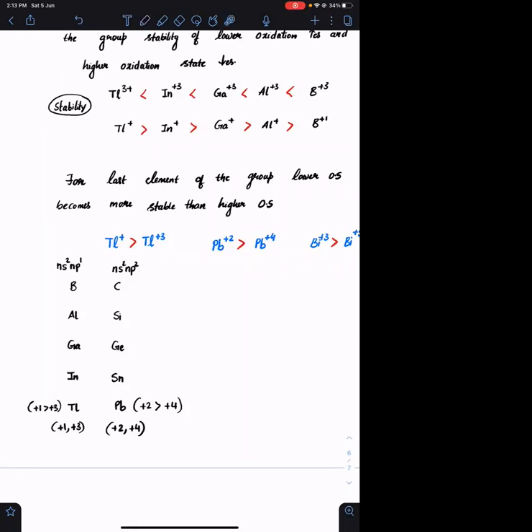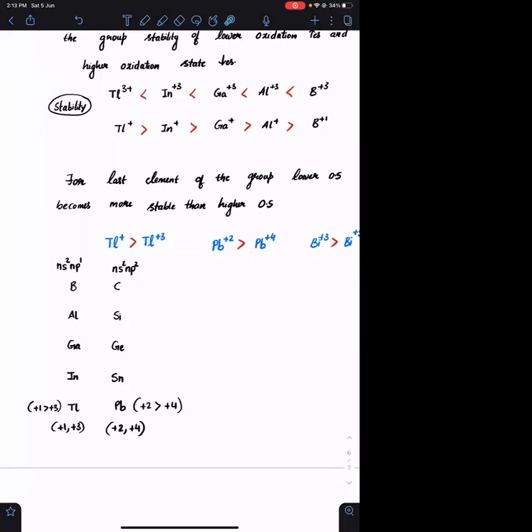The reason for this is before thallium and lead, you are filling the f subshell as well as the d subshell. F subshell और d subshell का shielding power is very, very less. Agreed? So what are Z star values in thallium and lead? They are very, very high. If they are very high, the influence of the nucleus on the electrons is very high.